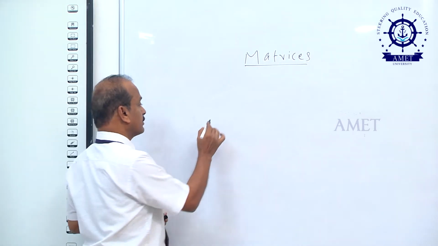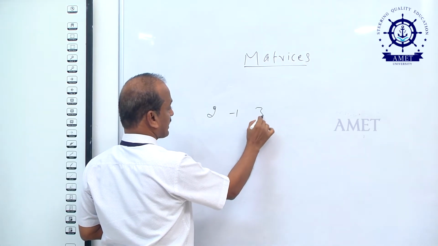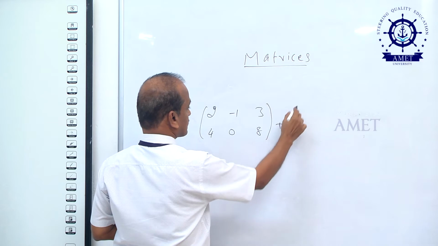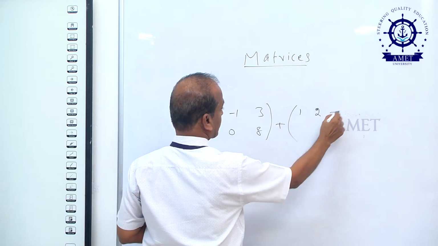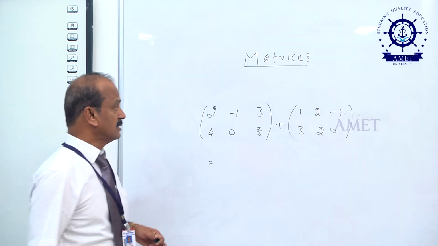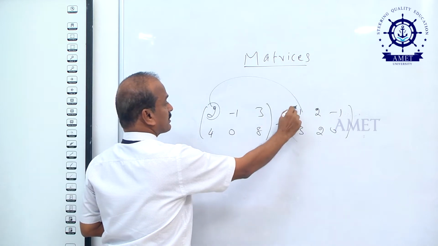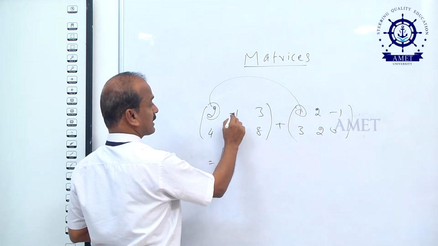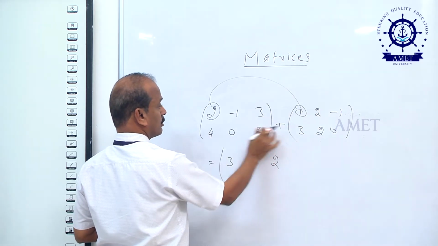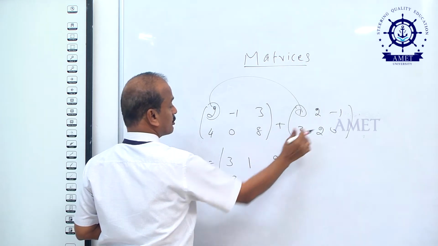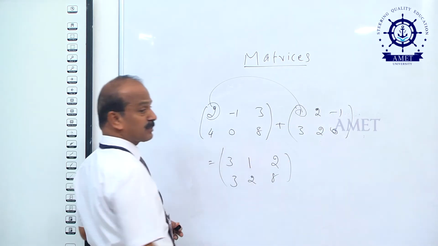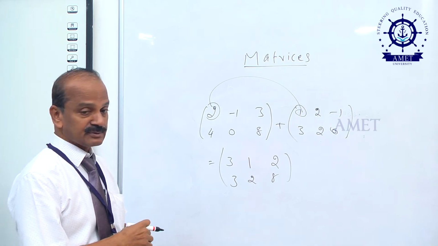Suppose you take the two matrices, 2, minus 1, 3, 4, 0, 8 plus 1, 2, minus 1, 3, 2, 0. How do you add these two matrices? First we add the first elements: 2 plus 1 is 3, minus 1 plus 2 is 1, 3 minus 1 is 2, 4 plus 3 is 7, 0 plus 2 is 2, 8 plus 0 is 8. We add the corresponding elements. To add matrices, we add the corresponding elements.